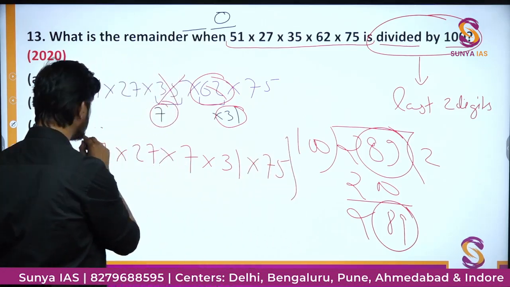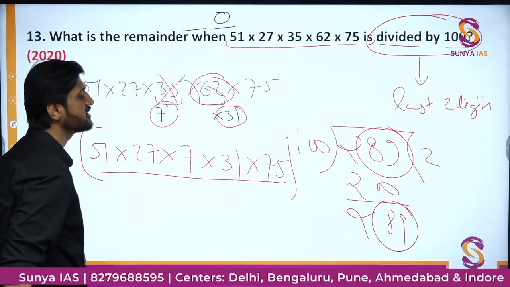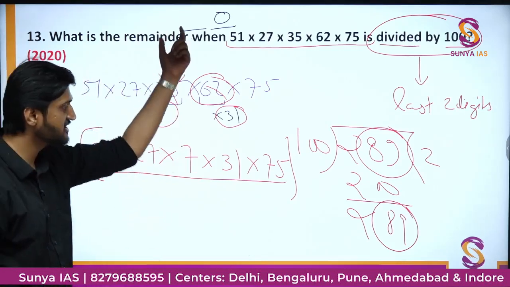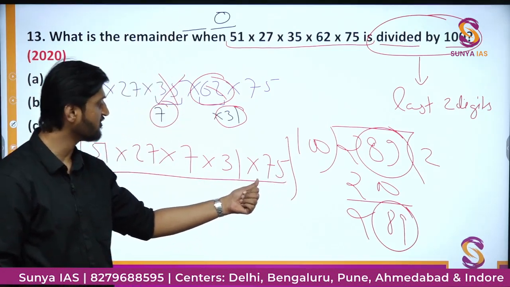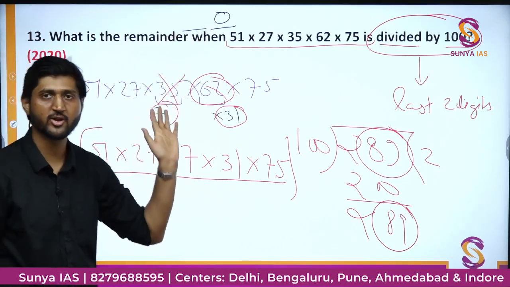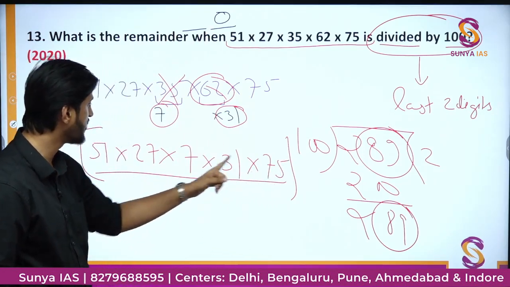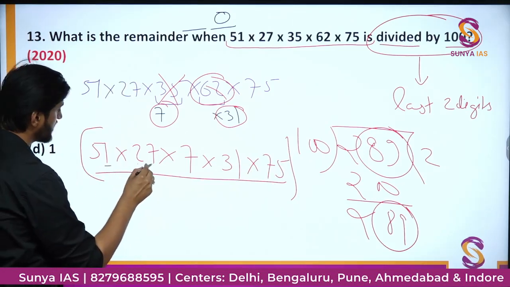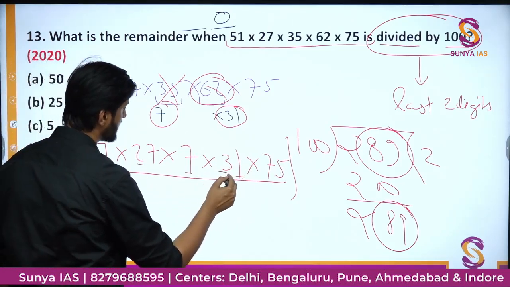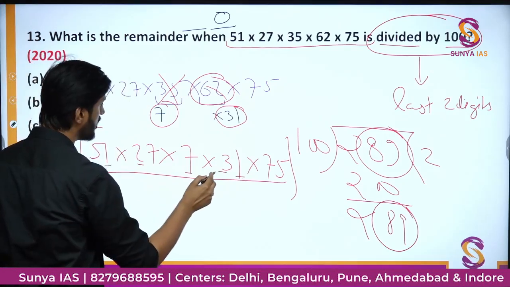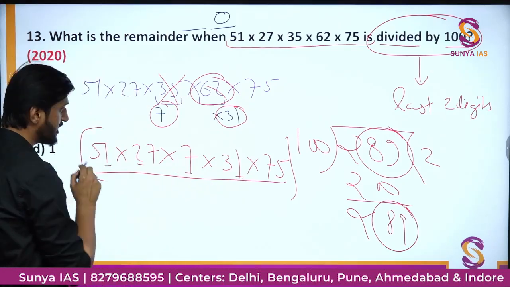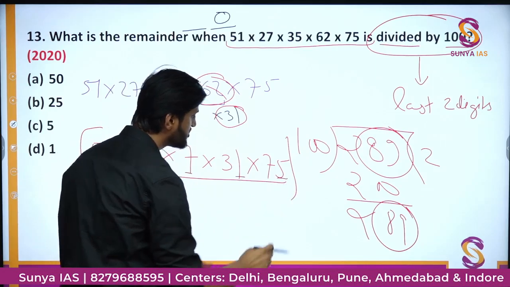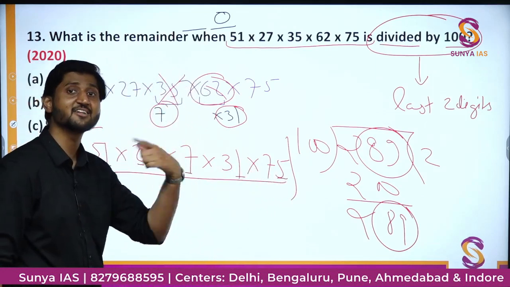Now we have to tell the second last digit, and the second last digit is nothing but the last digit of the product of all these numbers. After that, 0 will add up. That is the basic idea. So we have to find the last digit created by this multiplication. We are just interested in the last digits of all these numbers. You do not actually have to multiply the actual numbers. You just see what is the product of the last digits.